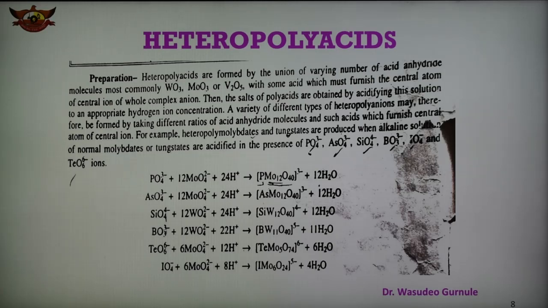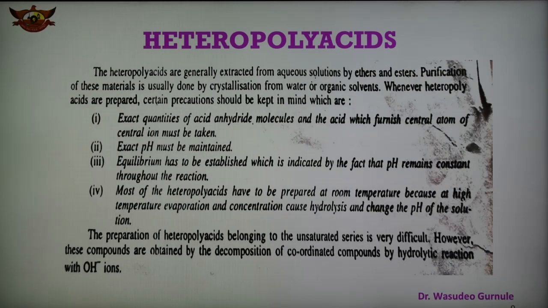So we can say that hetero-polymolybdate or tungstate are obtained from the alkaline solution of normal molybdate or tungstate, which are acidified in the presence of phosphate, arsenate, silicate, borate, and so on. Now these hetero-polyacids are generally extracted from the aqueous solution by using ether or ester. The purification of this material is carried out by crystallization from water or any organic solvent.